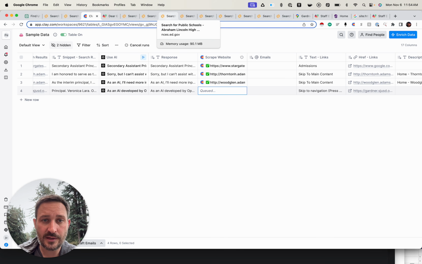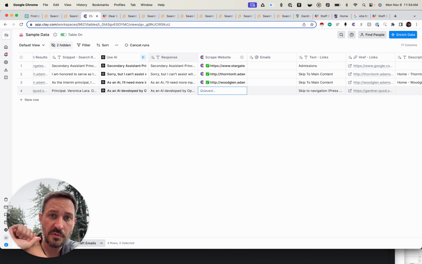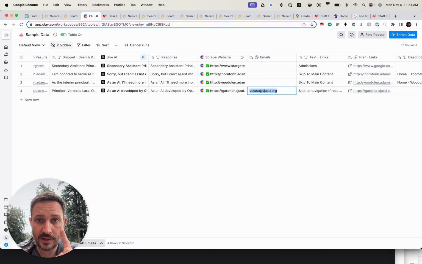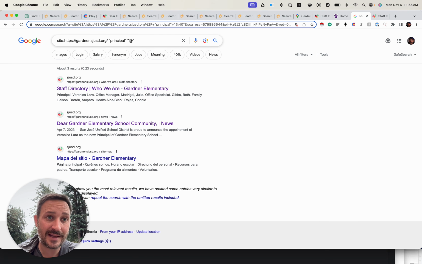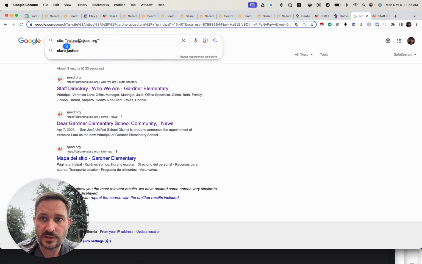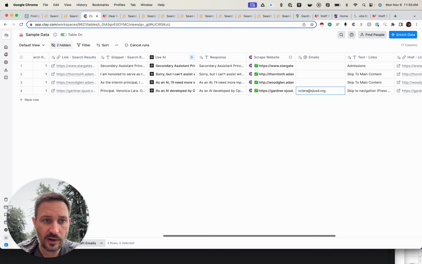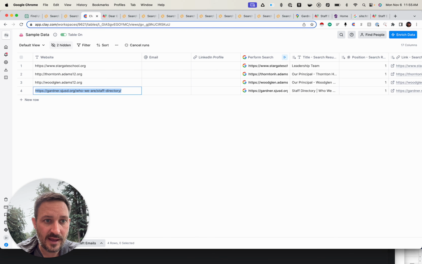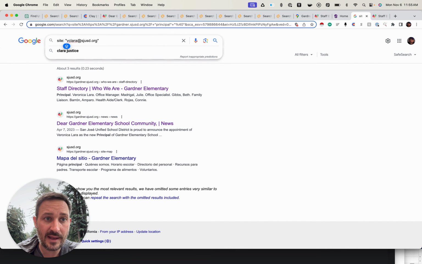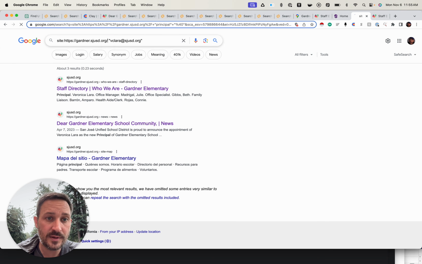Now, while that's running, what we have is we found the data source. We figured out exactly the structure of the data. If there weren't email addresses, we found ways to get email addresses. Look at this. So this is interesting, right? What came back is the email. And if I wanted to be certain of that email, I can actually pass it back into Google. So the way we're going to do this is we're going to pass back the original URL of the site, because I only want to search this site. And I want to figure out who this person is, right? It got an email address, but now I need to understand who this person is.